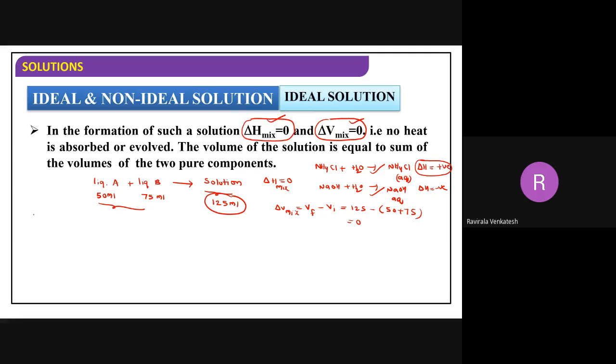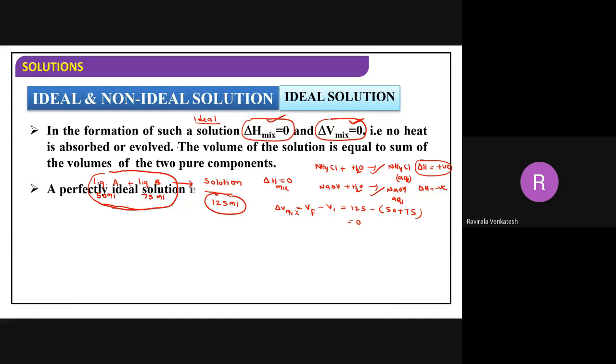So, when you mix these two liquids, the resulting solution will have the same value here. That means the volume is neither decreasing nor increasing. Understood better? So delta V mixing is equal to 0, and delta H mixing is equal to 0. For which process is this? Ideal solution. For an ideal solution, this is very, very important: delta H mixing is equal to 0 and delta V mixing is equal to 0 here.